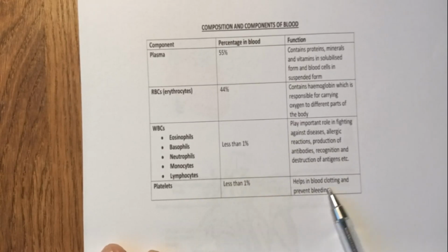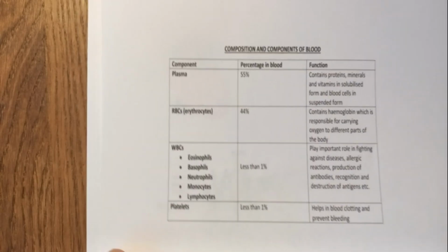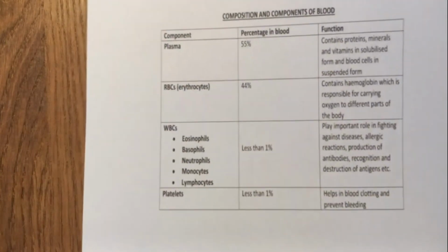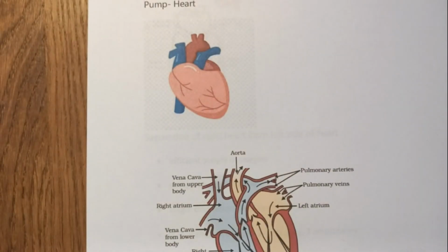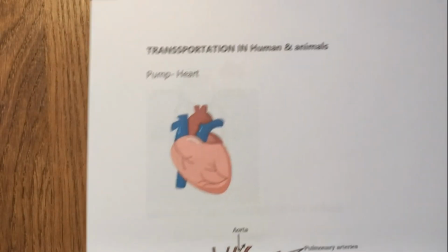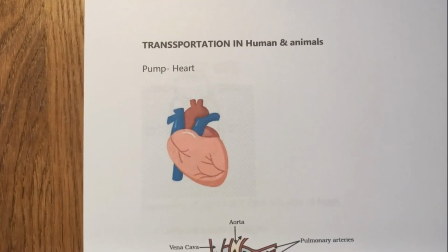It helps in blood clotting and preventing the bleeding. So these are different components of blood, and a quick revision. Now the next important topic is the transportation pump in human beings and other animals, that is the heart.